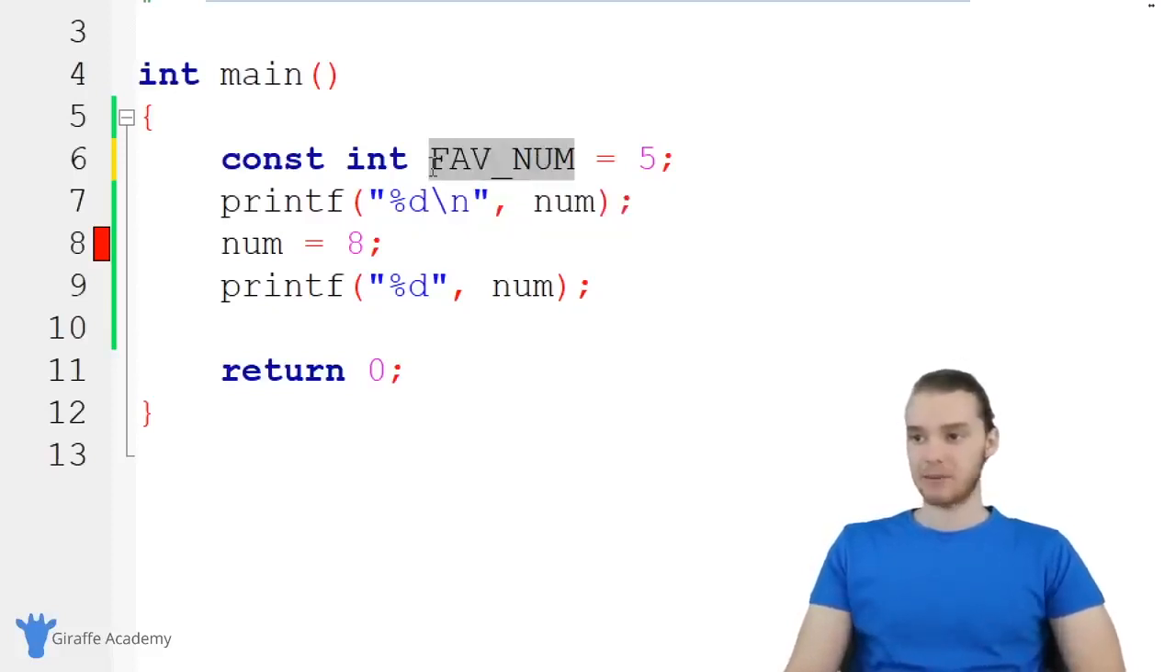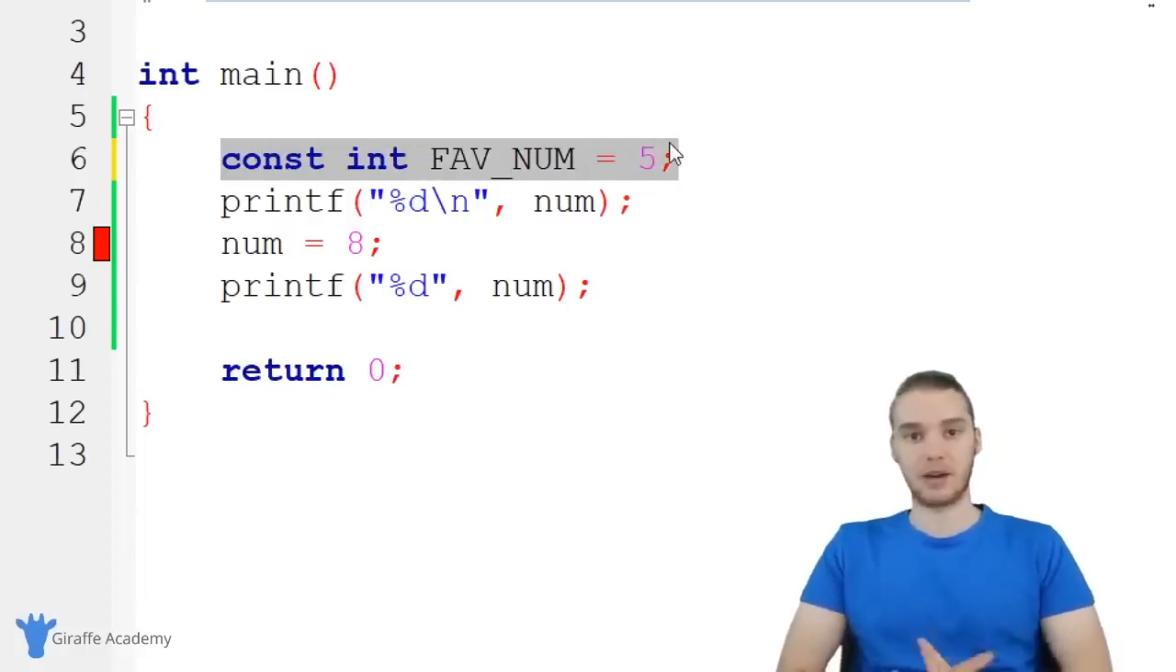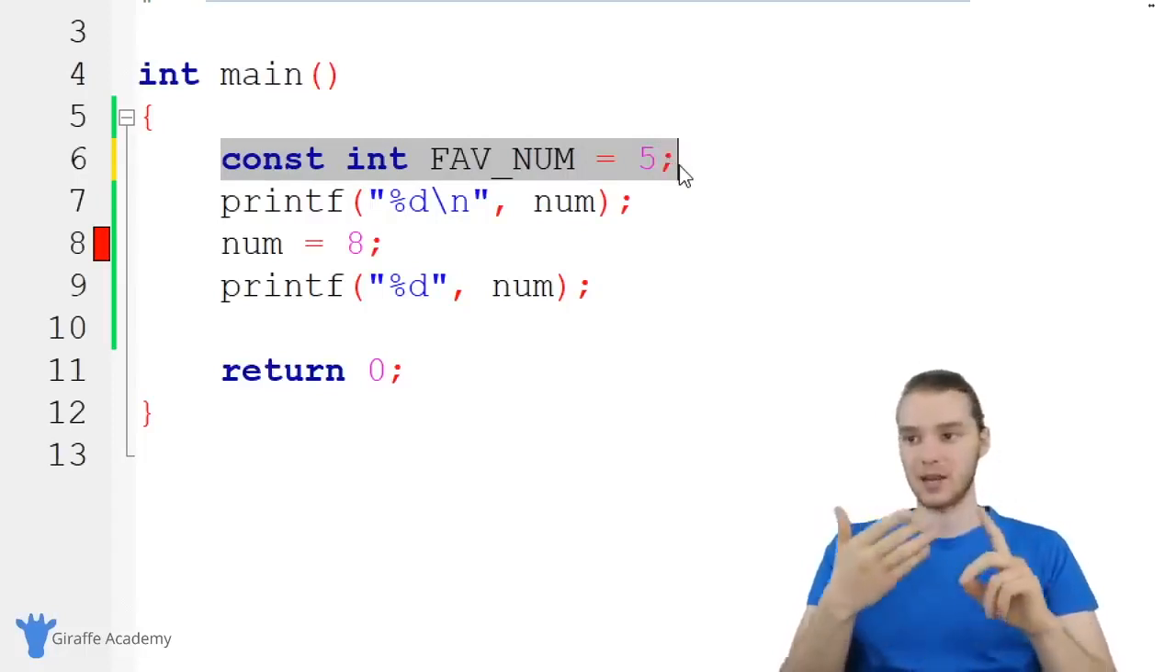But again, you don't have to do that, but that's kind of like a best practice. So this is one way that we can create a constant, and we basically create a constant variable that can't be changed. But a constant could also refer to just any number or any text that we're using in